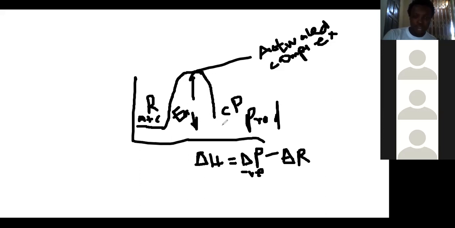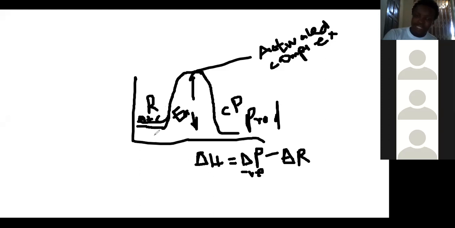this is exothermic. With the exothermic, the product will be down and the reactant will be up. So the reactant is higher than the product. When the reactant is higher than the product, you are going to get a negative answer.